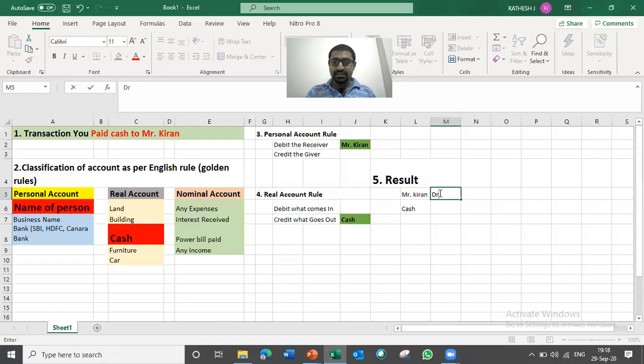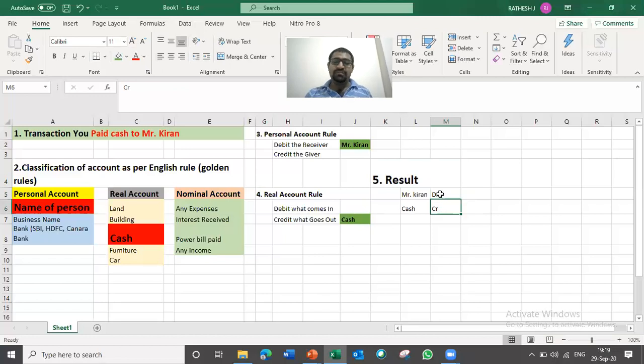I'll use the short forms: DR for debit, and CR for credit. Don't say doctor for DR. It is an accounting term. DR means debit. So Kiran is debit and cash is credit.